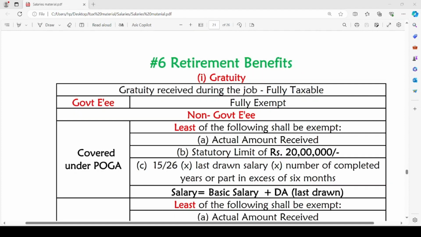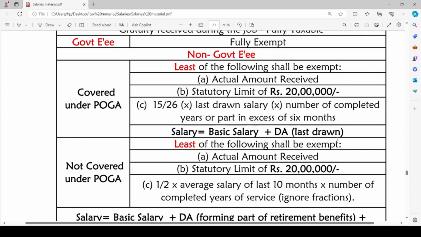Now let us discuss the next component of computation of salary income, that is retirement benefits. The first retirement benefit is gratuity. If gratuity is received during the job, it is fully taxable. But gratuity, if it is received at the time of retirement of the employee, for government employees it is fully exempt. But for non-government employee, there are two cases. The first case is the employee is covered under Payment of Gratuity Act.